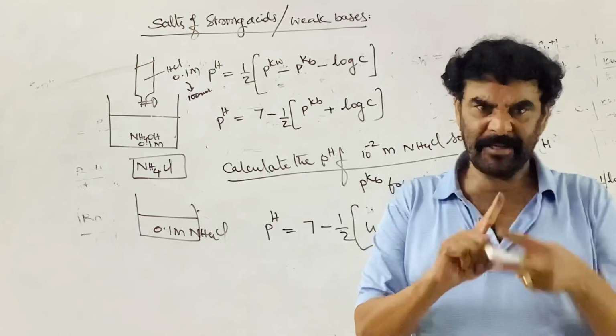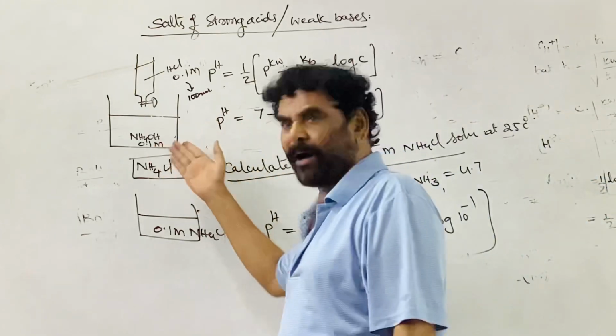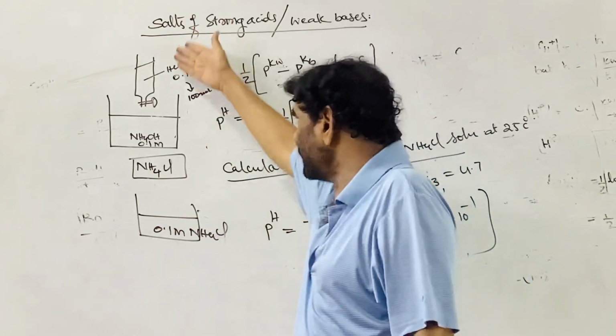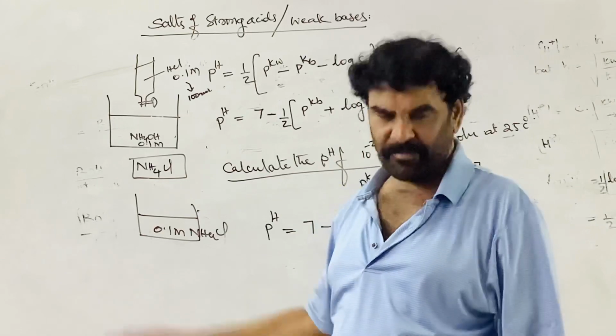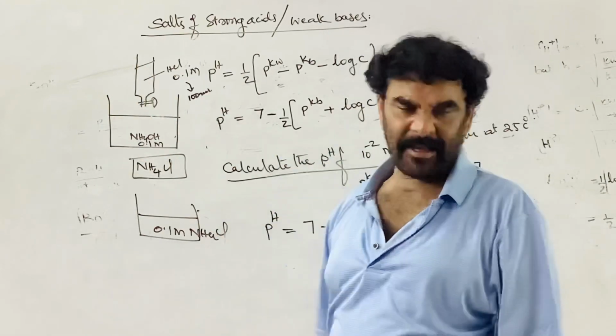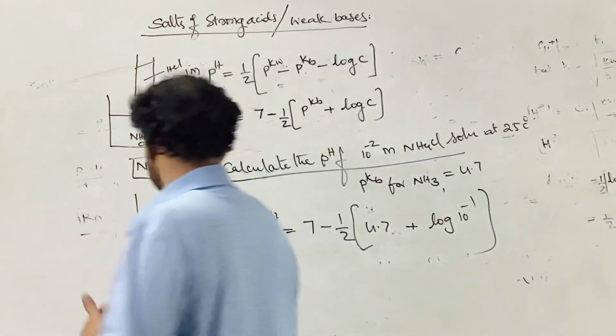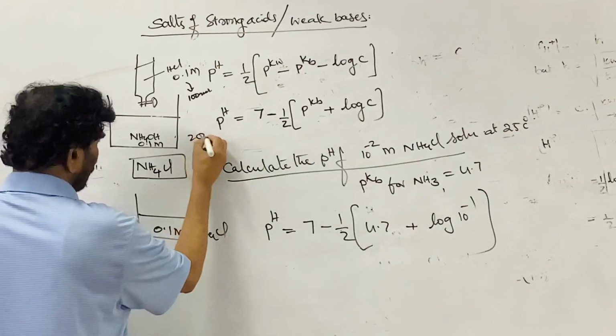At the equivalence point, 10 millimoles of the monobasic acid, HCl, is required for 100 ml of 0.1 molar base, and the total volume will be 200 ml.